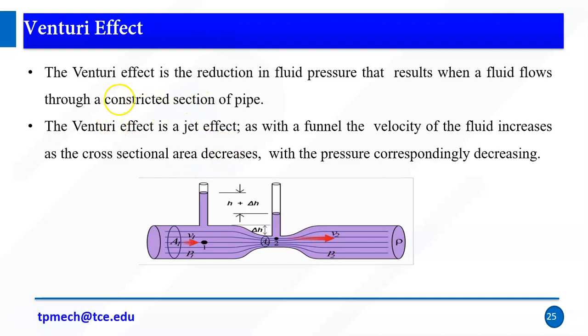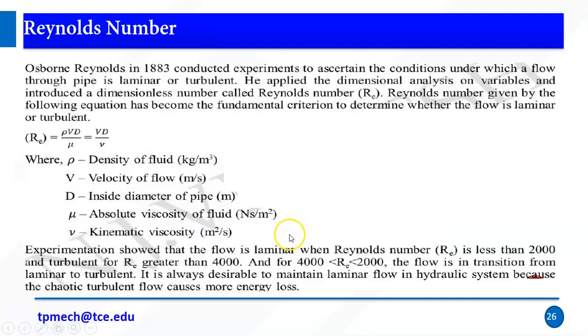The Venturi effect is the jet effect. As the fluid flows through the funnel, its velocity increases, the cross-section area decreases, and the pressure correspondingly decreases. This is one of the examples, right?